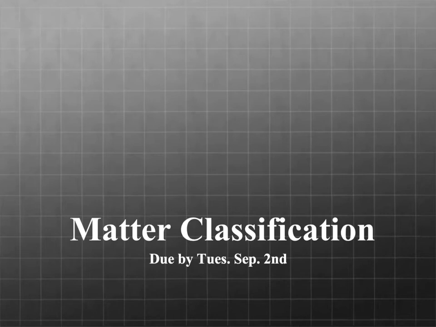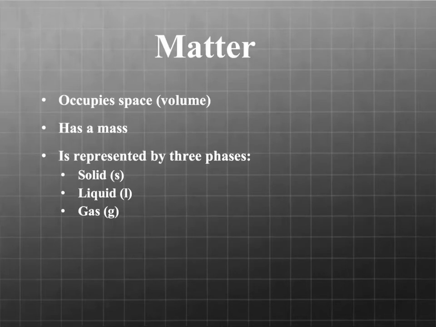Okay, in this unit we are going to be talking about matter and how matter is classified. Matter is anything that occupies space, so it has volume. It also is something that has a mass, and typically they're represented by three phases. You have solids, which are represented in a chemical equation by a little s in parentheses. A liquid is represented by a little l, and then a gas represented by a small g.